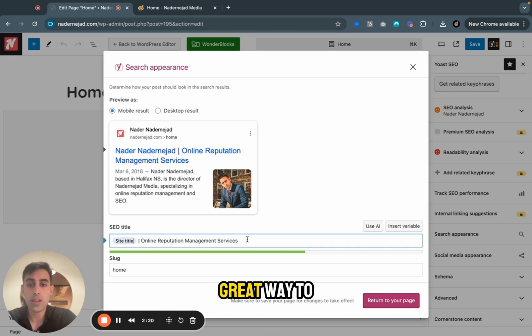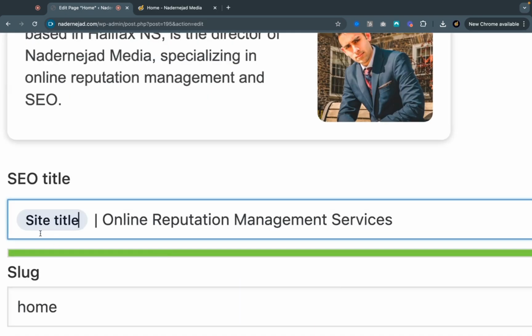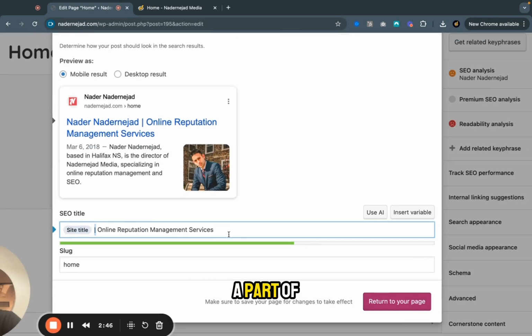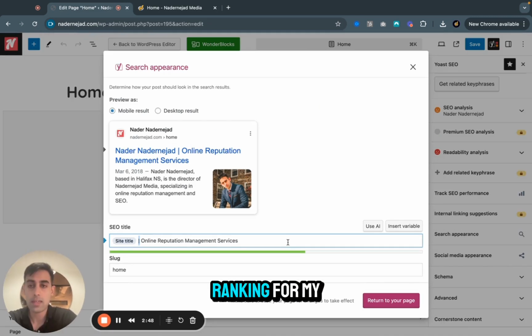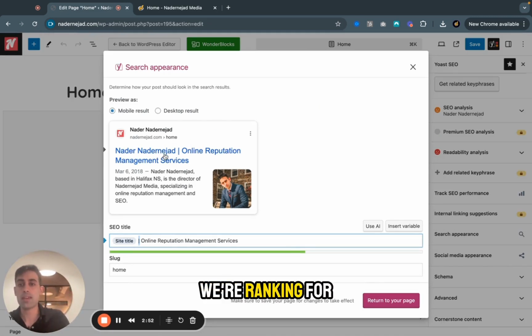So one really great way to actually rank your name is to put the title that you want to tag for, the name that you want to rank for, and then what you do. You can use this little symbol to kind of separate it. What this is going to do is tell search engines, this is not a part of the same keyword. So we're not ranking for my whole name, Online Reputation Management Services. We're ranking for my name, but we're also talking about what I do.